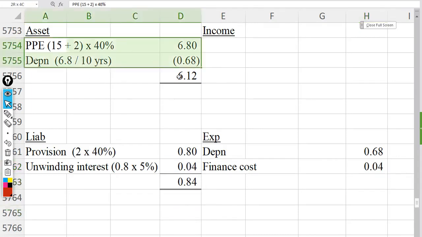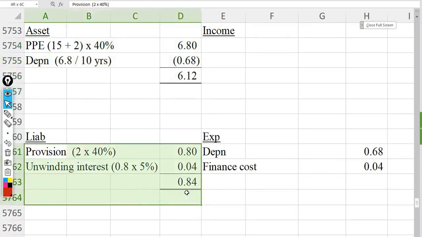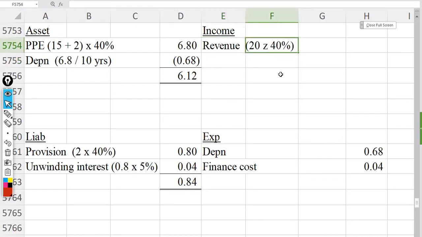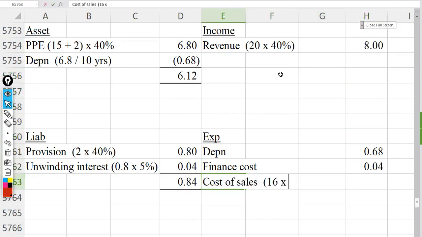So we settle the petrol station, depreciation, and provision, together with the unwinding interest. Then we have the sales, which is revenue, cost of sales, and operating costs.